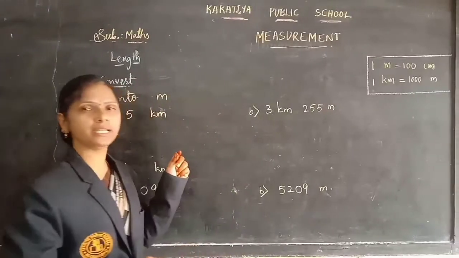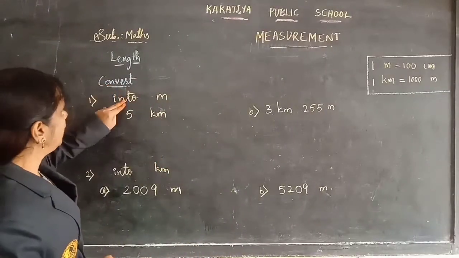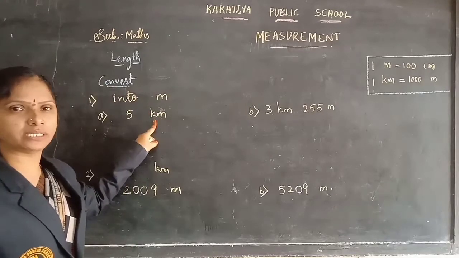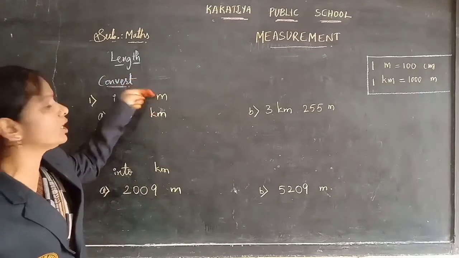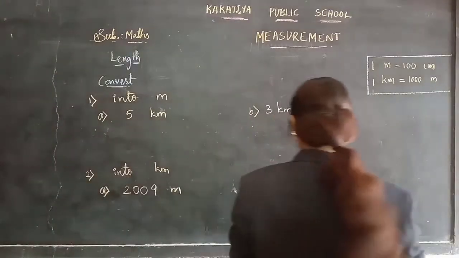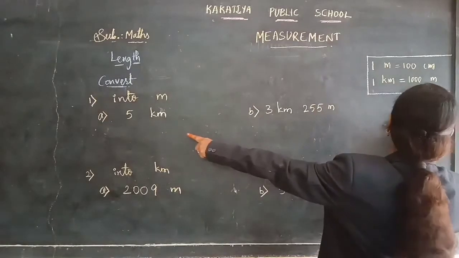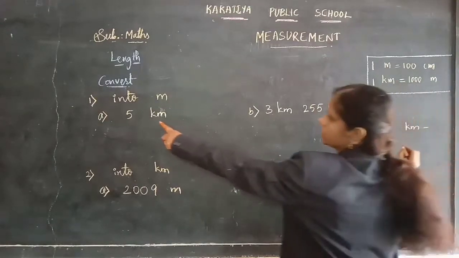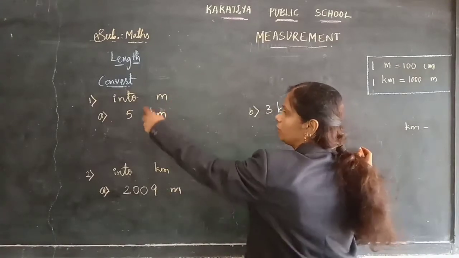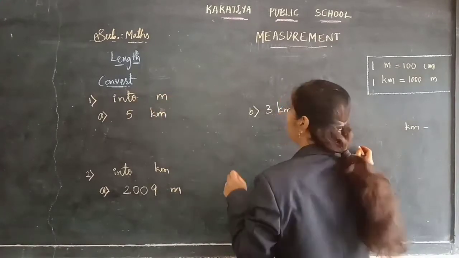Yes children, have a look at the next bit here. Convert into meters. Now the given question is in kilometers, children, that we need to convert into meters. The kilometers we are converting into the meters.